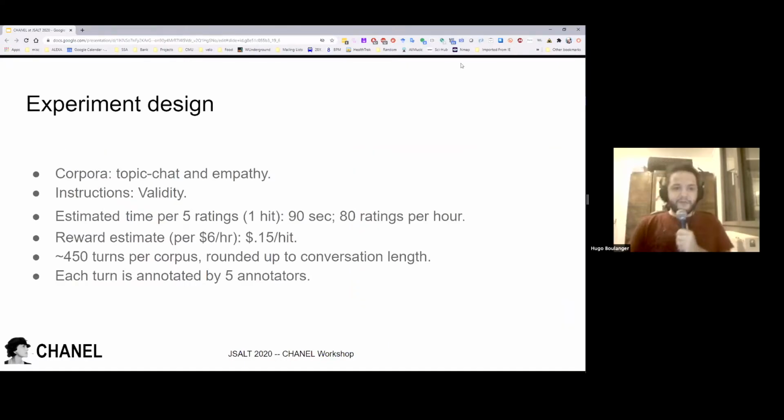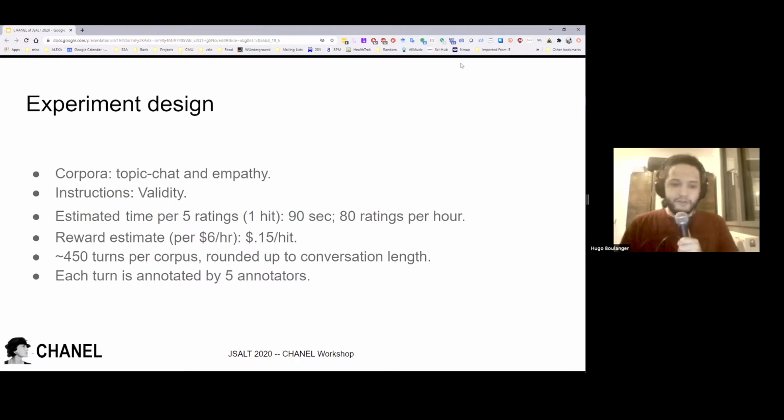Our first experiment was on the validity task, and we used the Topical-Chat and the Empathetic Dialogues corpora. We took 450 turns from each corpus and rounded them down to conversation length.